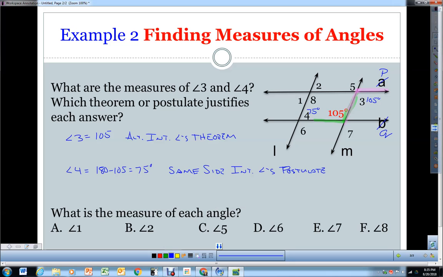So right now I want you to pause the video. I want you to find out the measures of A through F, angles 1, 2, 5, 6, 7, and 8, and then come back and check your answers when you're done.